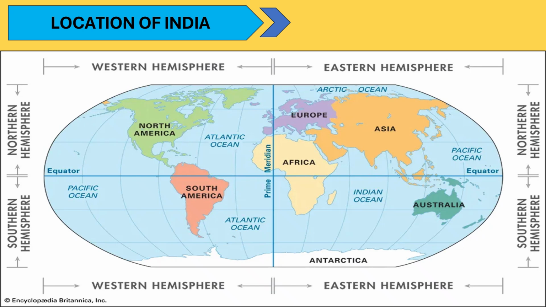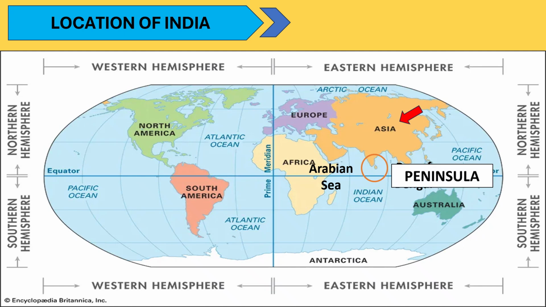Location of India. India is located in the northern hemisphere and the eastern hemisphere. India lies in the southern part of the continent of Asia. India is surrounded by the Arabian Sea in the west and the Bay of Bengal in the east and the Indian Ocean in the south. Because India is surrounded by waters on all the 3 sides, India is called a peninsula. India has a very important location in the Indian Ocean. Because of this, India has developed strong trade and cultural relations with many countries.